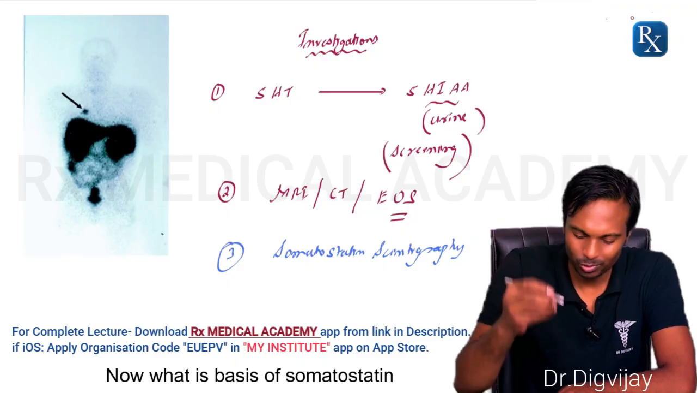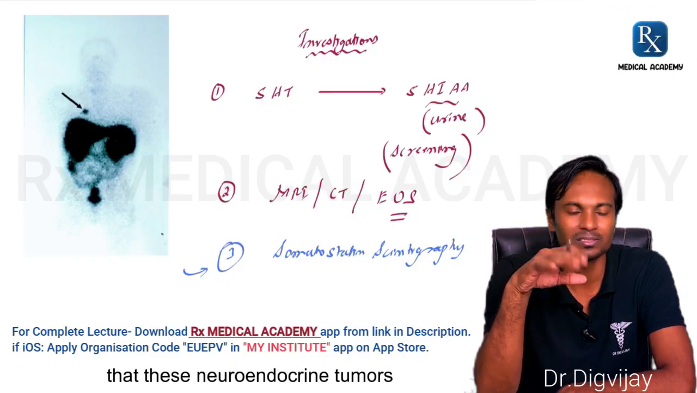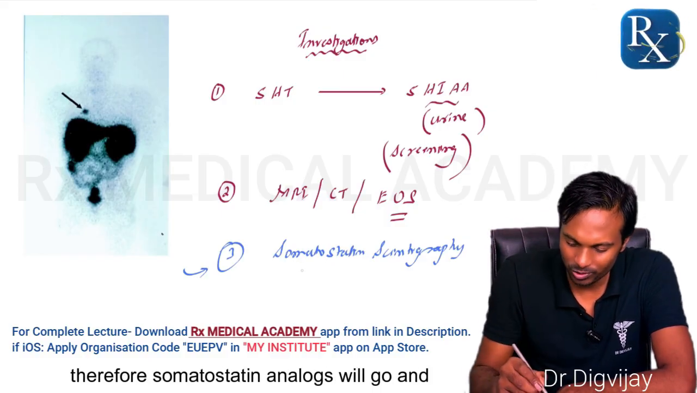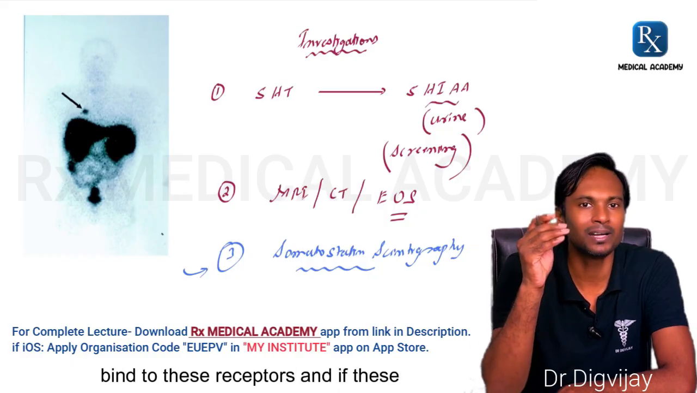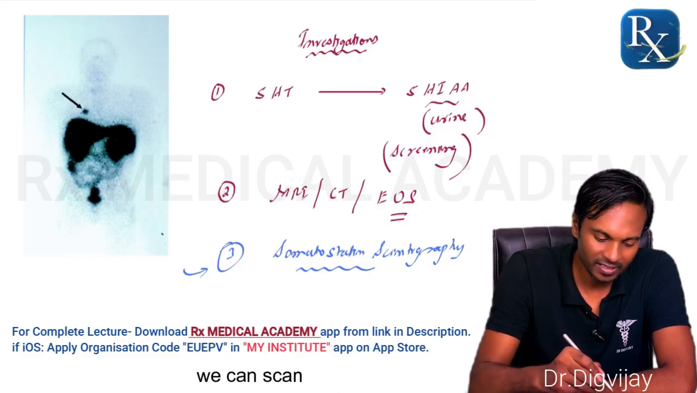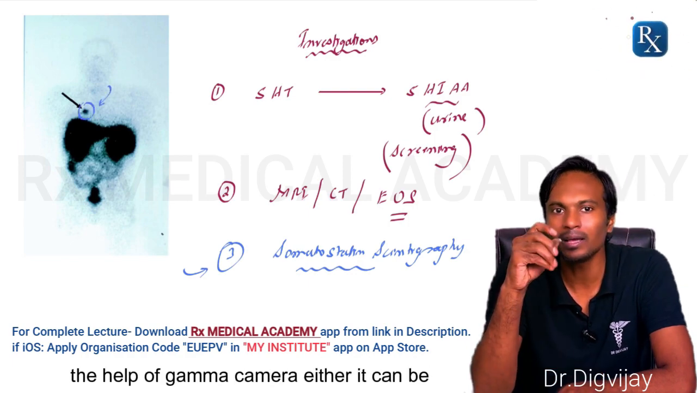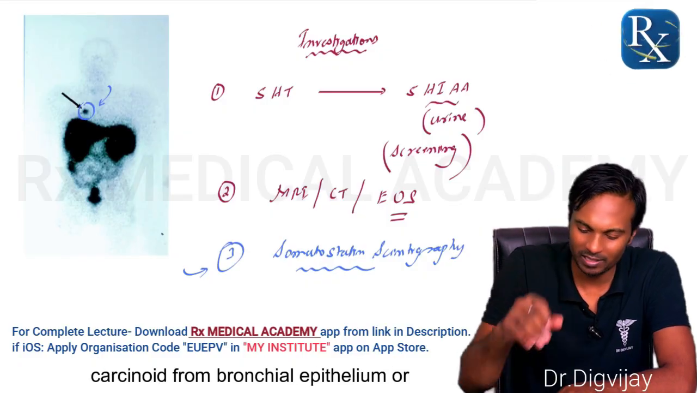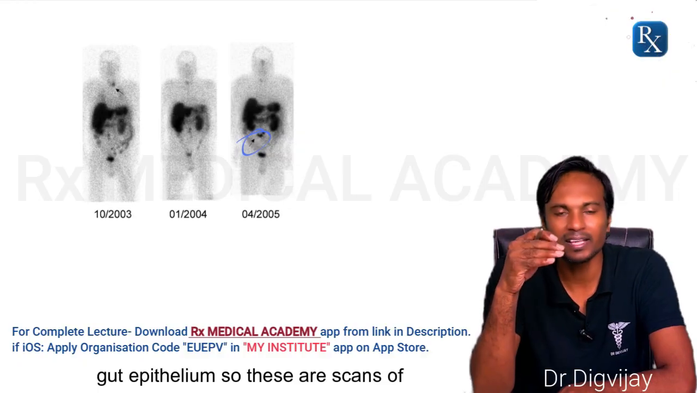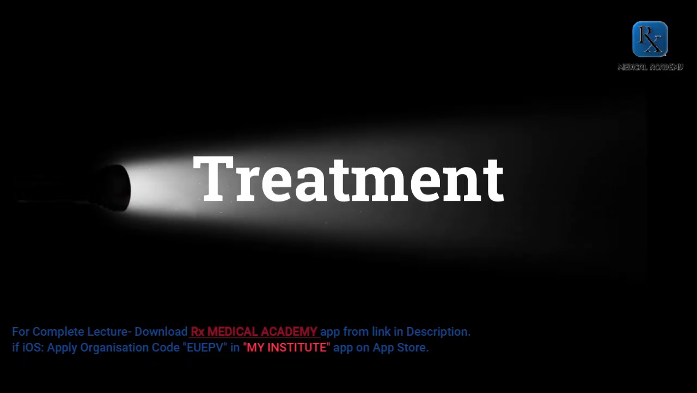Now, what is the basis of somatostatin scintigraphy? We have already discussed that these neuroendocrine tumors will express a lot of somatostatin receptors. Therefore, somatostatin analogs will go and bind to these receptors. And if these somatostatin analogs are radiolabeled, then we can scan the presence of these somatostatin analogs with the help of a gamma camera. Either it can be carcinoid from bronchial epithelium or there can be carcinoid from gut epithelium. So these are scans of somatostatin scintigraphy. This is part of nuclear medicine.